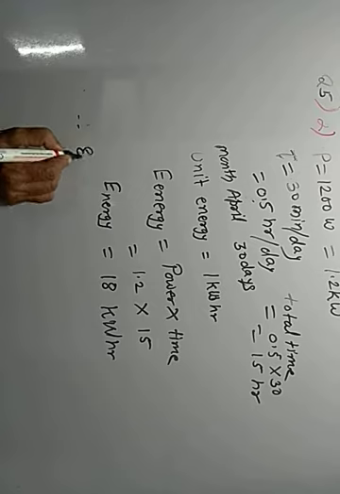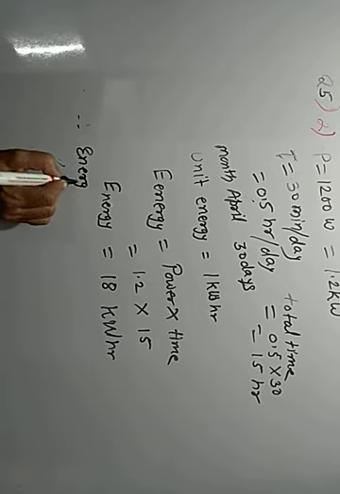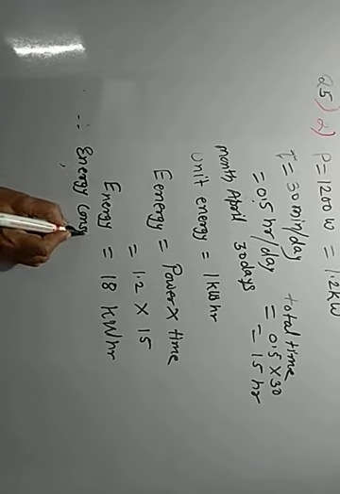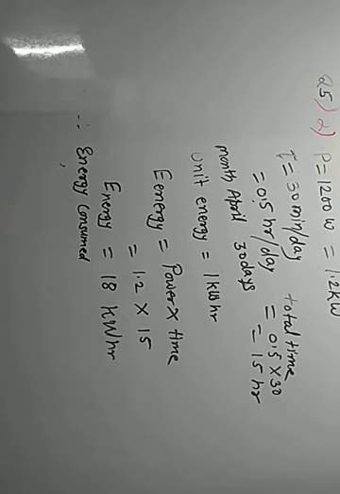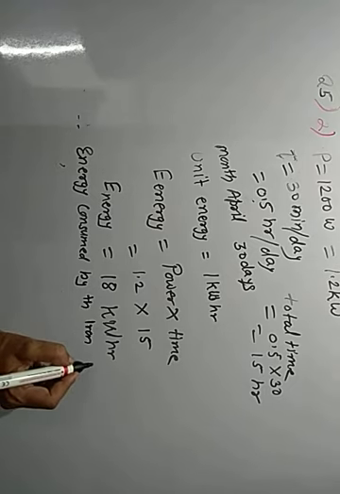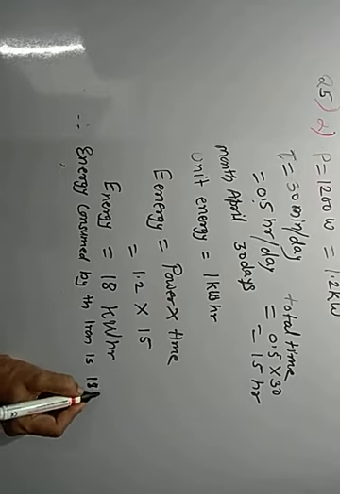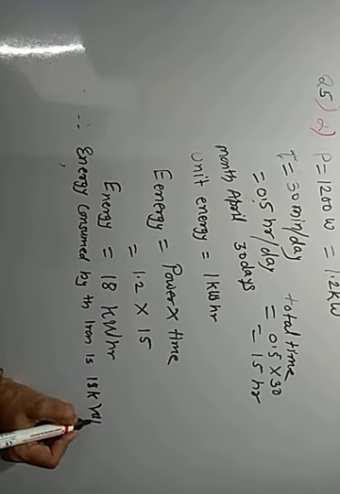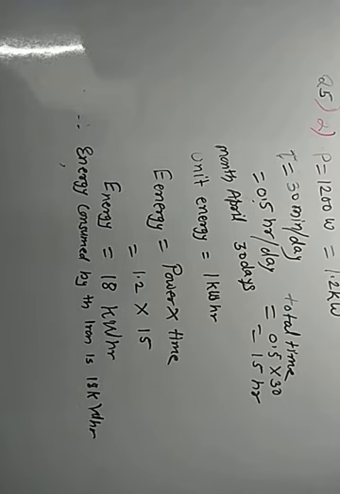Thus energy consumed by the iron is 18 kWhr, kilowatt hour.